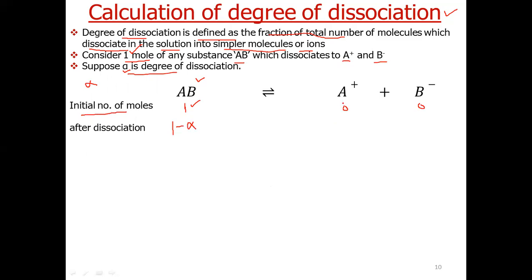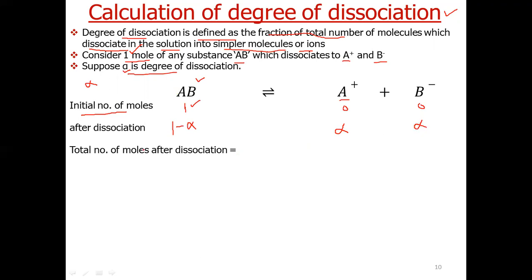So how many moles of A positive will be formed? 1 mole of AB gives 1 mole of A positive. Alpha mole of AB will give alpha mole of A positive. Similarly, 1 mole of AB gives 1 mole of B negative. So alpha mole of AB will give alpha mole of B negative.